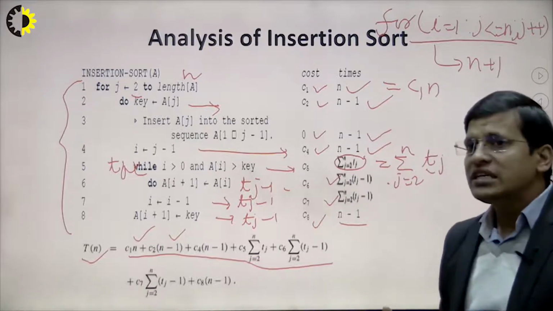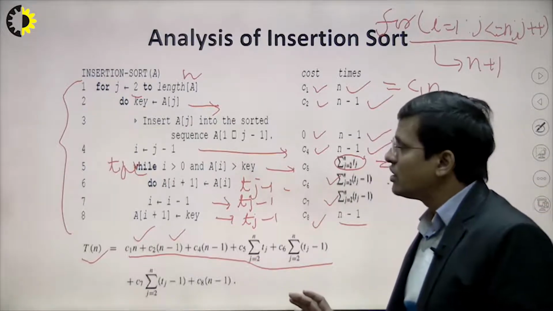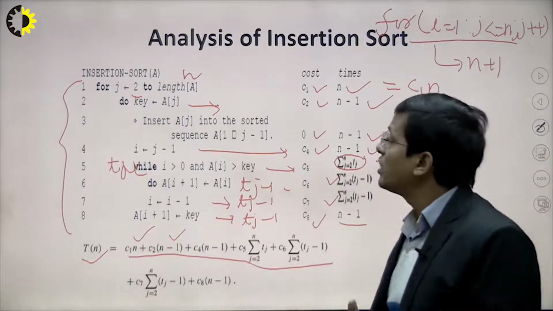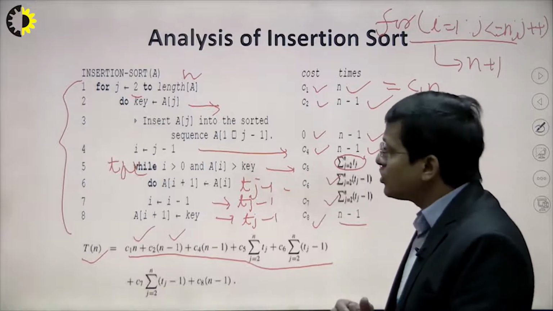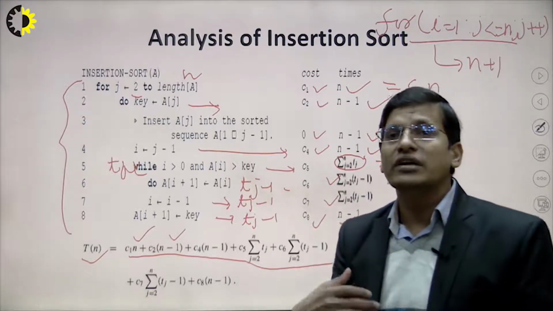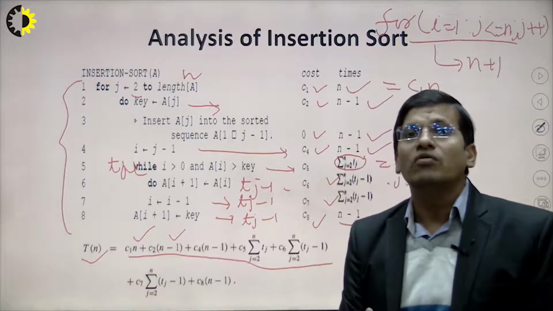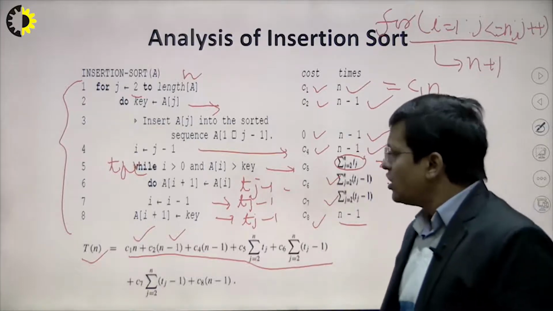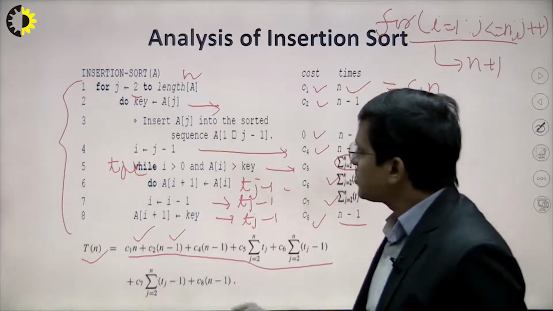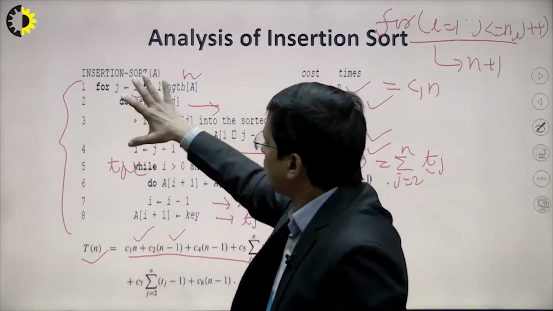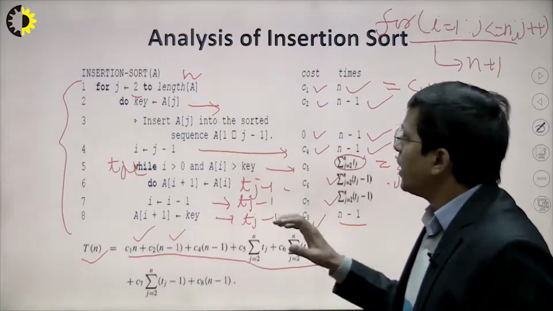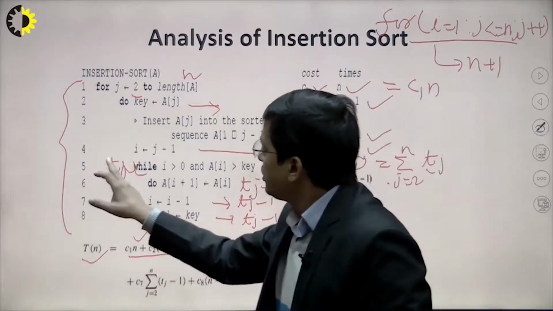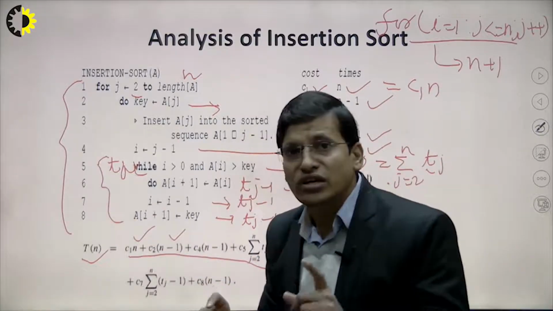Now we'll see what cases we have in insertion sort, that is, when insertion sort will be in the best case, or the average case, or even the worst case, right? Depending on this, suppose we are trying to find the best case. So we only have to focus on the inner loop, right?